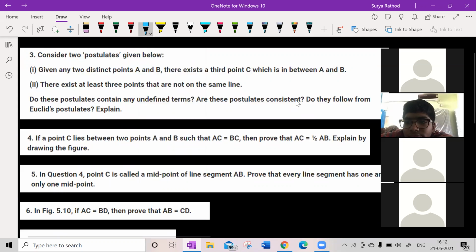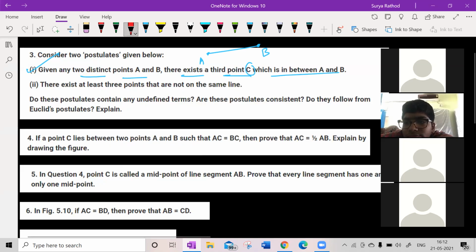Tell me, guys. Make it fast. We have done this yesterday. See, this is a point A and this is a point B, isn't it? Yes, sir. So what is it saying? Given any two distinct points A and B, there exists a third point C which is in between A and B. So is it true?